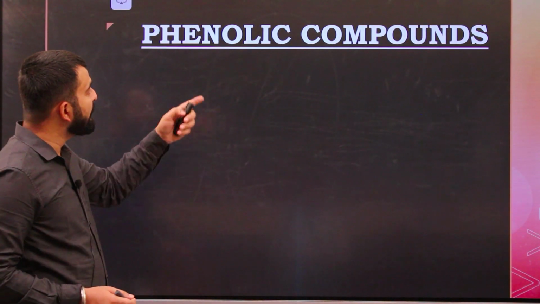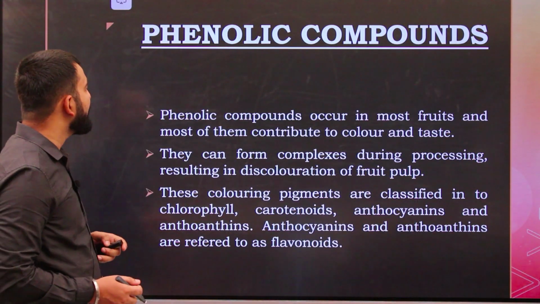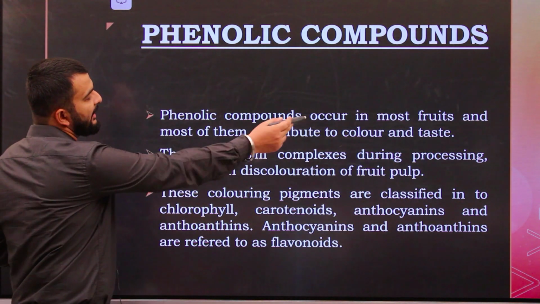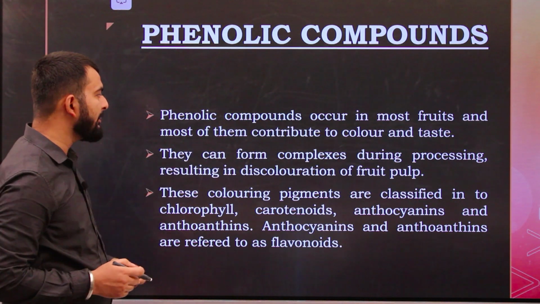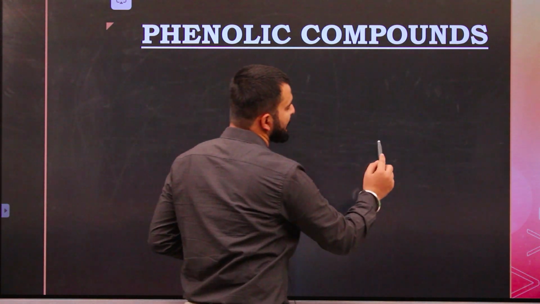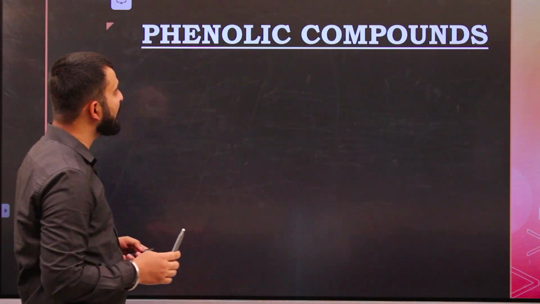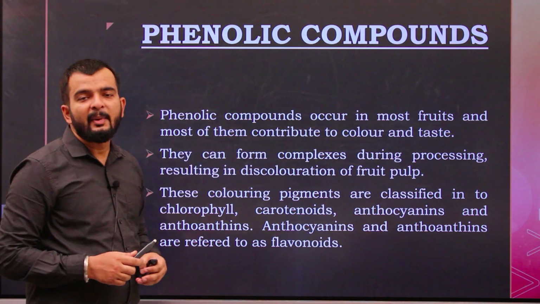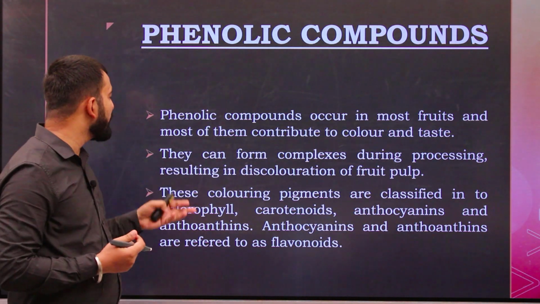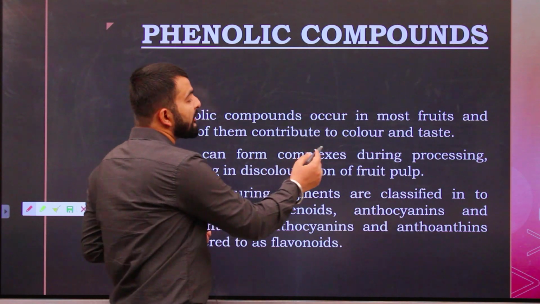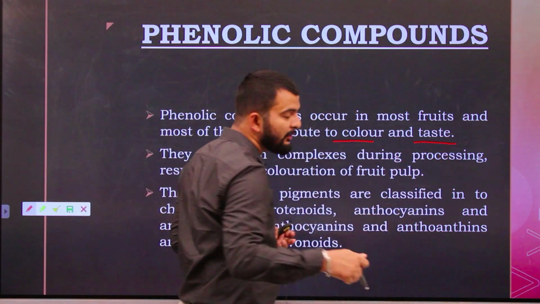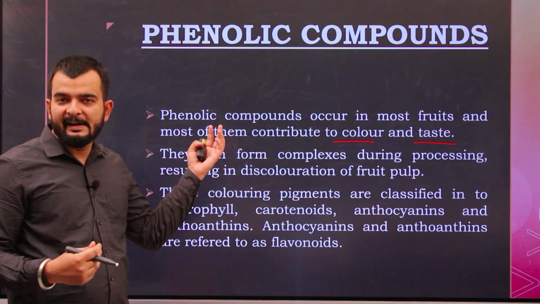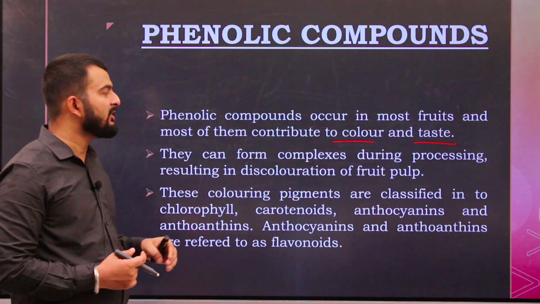Next we see phenolic compounds. Phenolic compounds occur in most fruits and most of them contribute to the color and taste. So there are many phenolic compounds present in fruits, and the color or the taste of the fruit depends on, or is determined by, the phenolic compounds that are present.